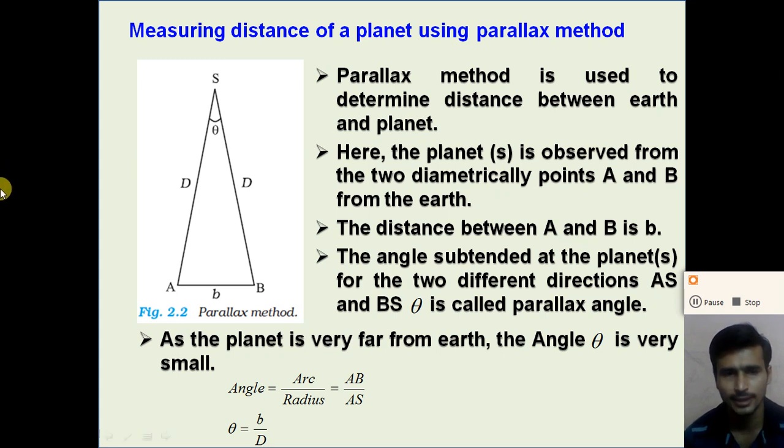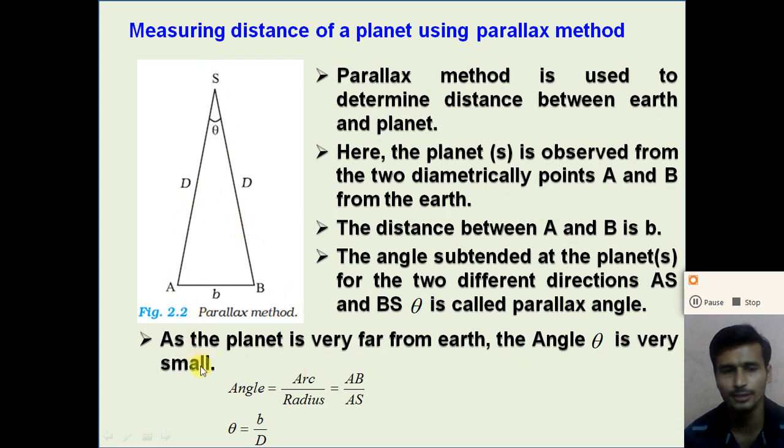And for that, this diameter AB we consider as an arc. And this distance between the planet and the diametrically opposite point is considered as the radius. So by the definition of the angle, angle is equal to arc divided by radius. But as the planet is very far from the earth, we take AB as the arc and AS or BS as the radius, right?